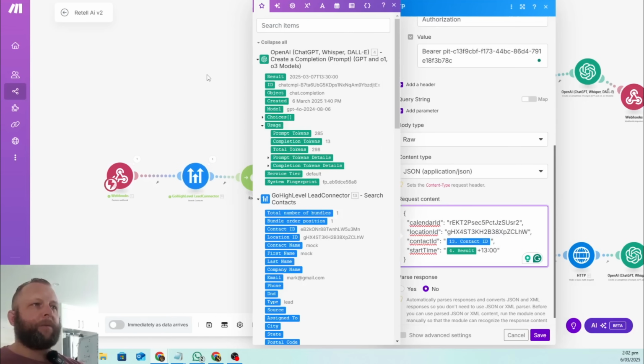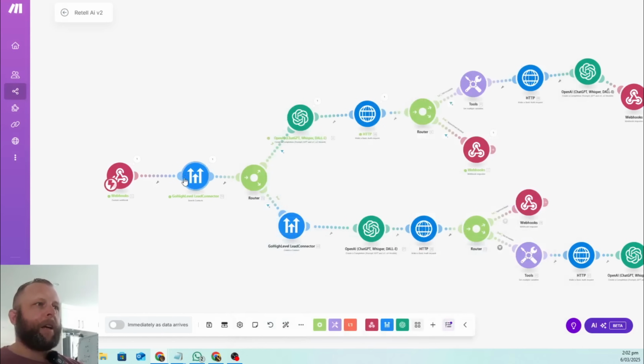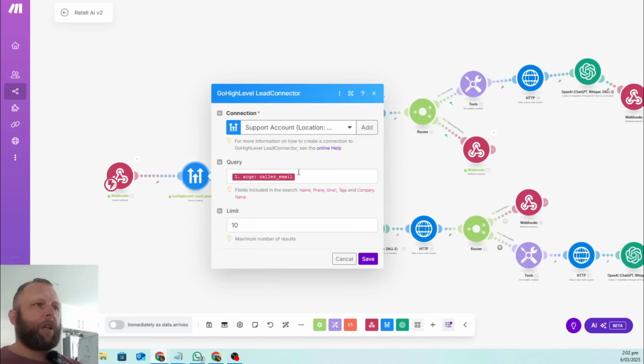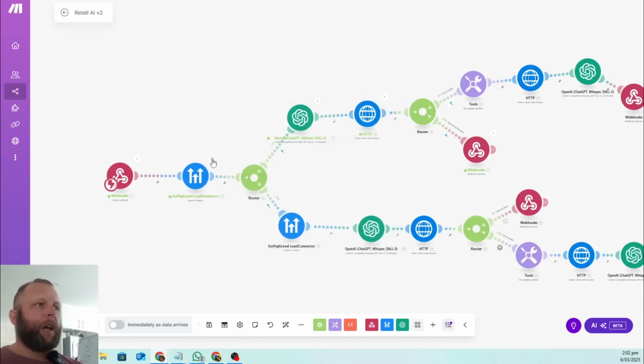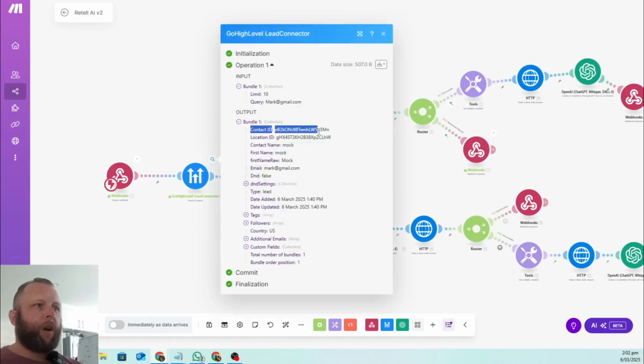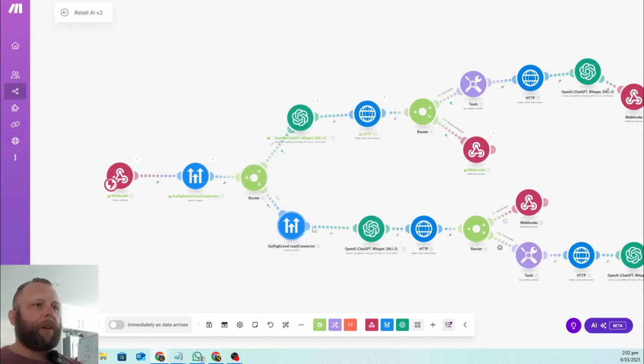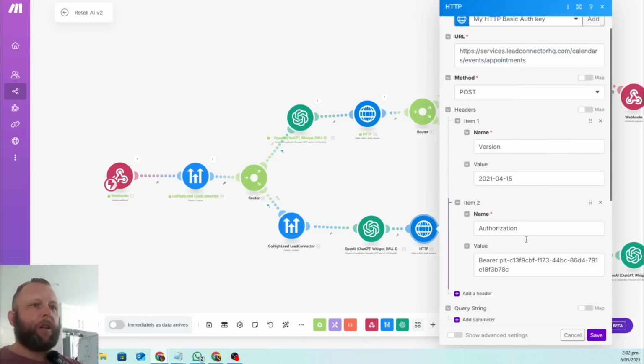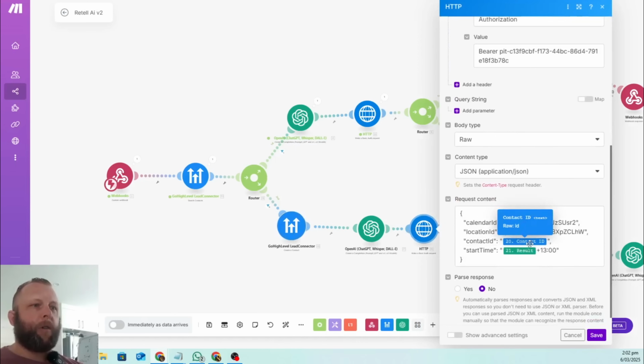It's coming back here, searching for that contact ID, because we searched for one and we got a result of that contact ID. Or if you're going to be down here, you would have created a new contact, and that contact would have given you a contact ID from this module. See when I hover on it, how this glows? See in there, so it comes from here.